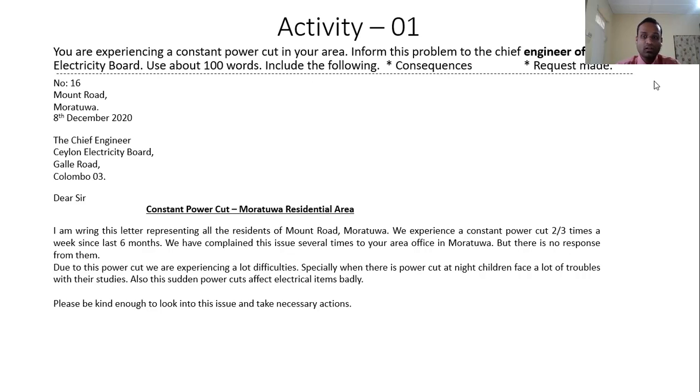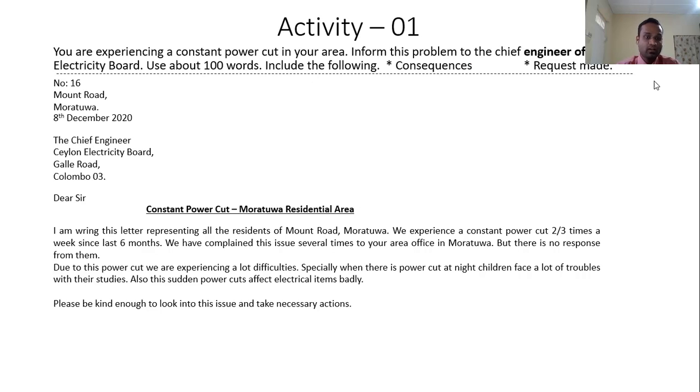We are experiencing a constant power cut 2-3 times a week since the last month. That is the problem they are facing. We have complained about this issue several times to your area office in Moratuwa, but there is no response from them. Then we have to include consequences.